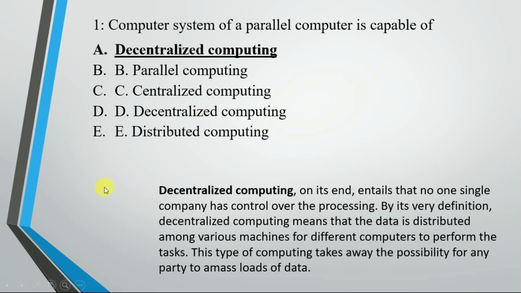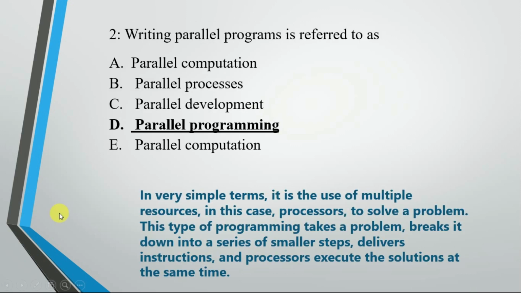If we see the explanation, decentralized computing entails that no single company has control over the processing. Means there is no single control by any person or company, and by its very definition, decentralized computing means that the data is distributed among various machines. The data that we are going to perform operations on is distributed among various machines, so the task can be done in less time with the best efficiency.